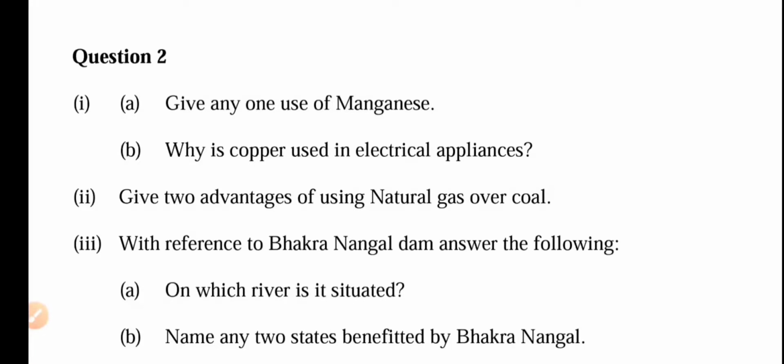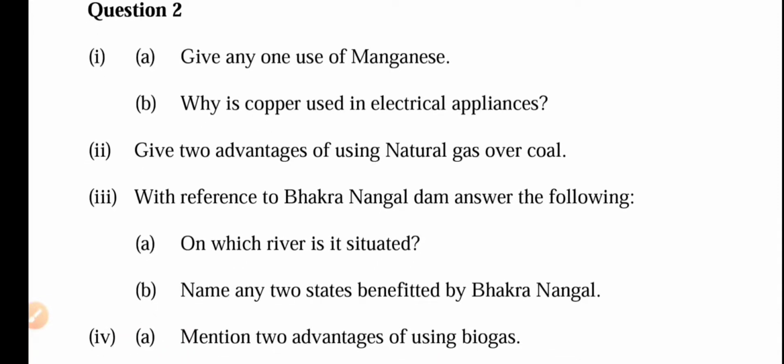Give any one use of manganese. It is an important raw material in the iron and steel industry, as it is used for hardening steel and preventing it from rusting. Whenever you use manganese in the steel industry, its property is hardening the steel and preventing it from rusting.